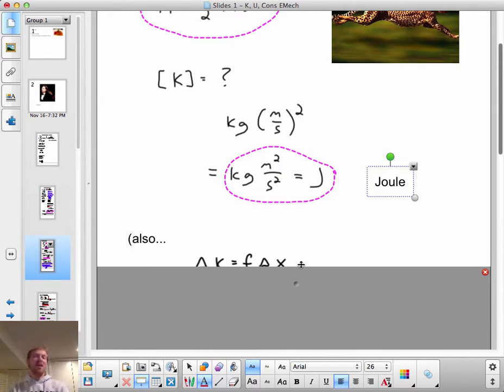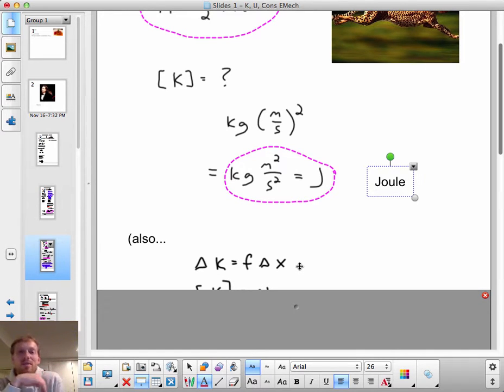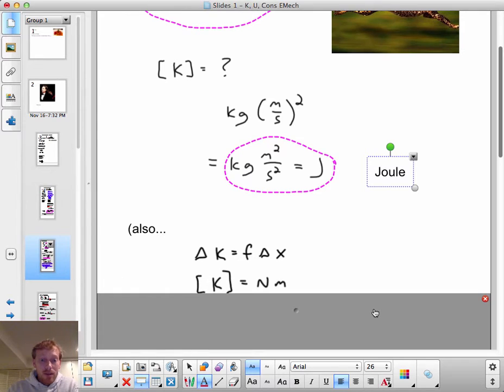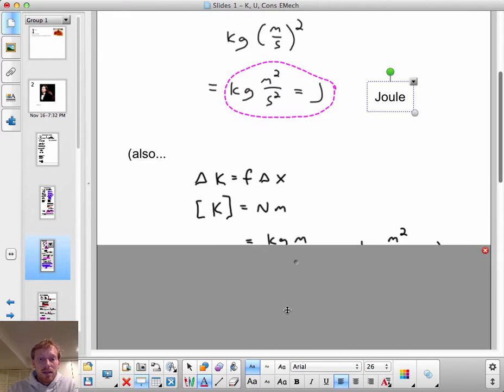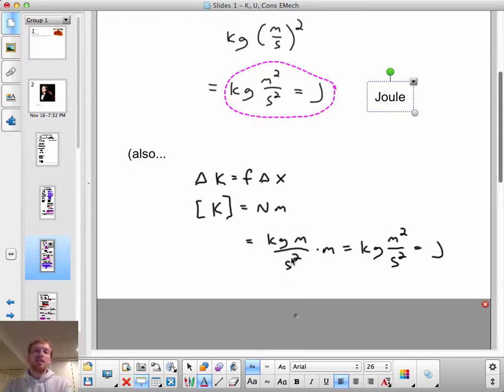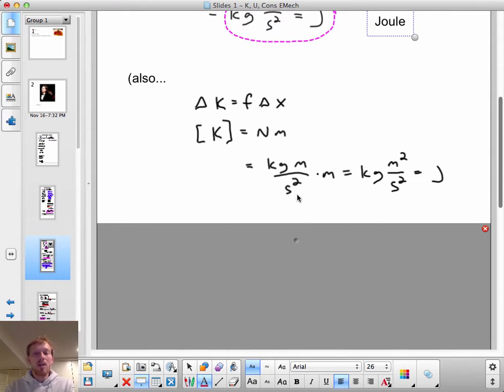Well, we had also seen on the previous slide that one of the equations we've written is that the change in an object's kinetic energy is equal to force times displacement. I guess that means that the unit of kinetic energy, a joule, must also be equal to a Newton times a meter. And indeed, what happens when we take a Newton times a meter? Well, remember, a Newton is a kilogram meter per second squared, so that times a meter is a kilogram meter squared per second squared, which is, again, a joule.